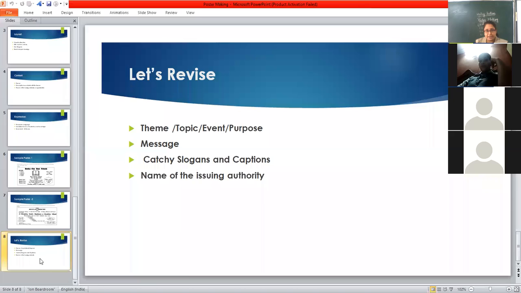Purpose is there behind that event, topic, issue, theme, or something that is happening in the school or in the university or in the locality. So then a message must be there. The message and theme must match. There must be harmony, so that a message must come up. Then catchy slogans. Name of the issuing authority.